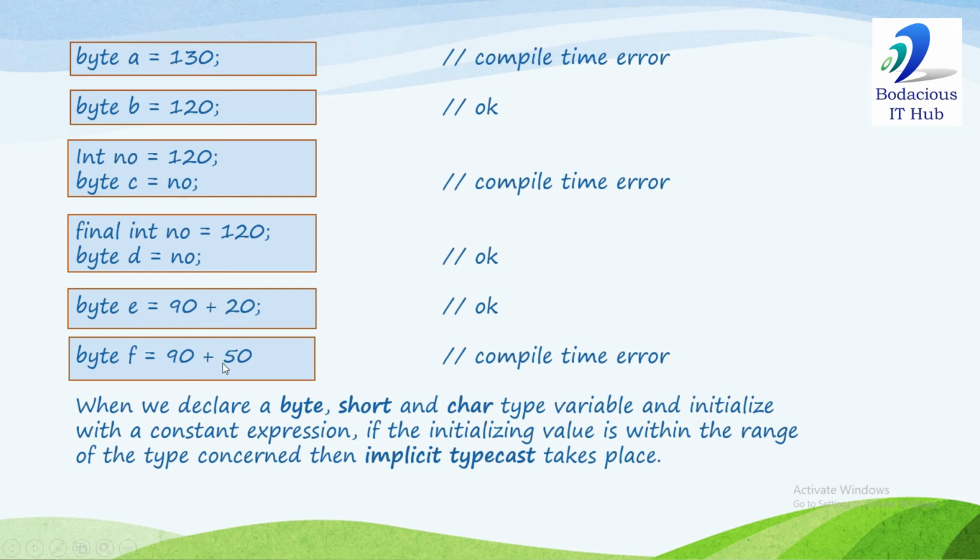In the last example, again it is a constant expression, so it will be evaluated at compile time, but its result is out of range. 140 is out of range, so it will be a compile time error. So here we have written: when we declare a byte, short, and char type variable and initialize it with a constant expression, if the initializing value is within the range of the data type, then implicit typecast takes place.